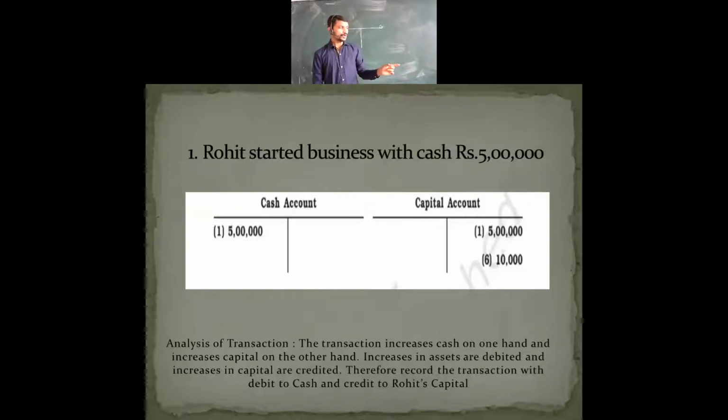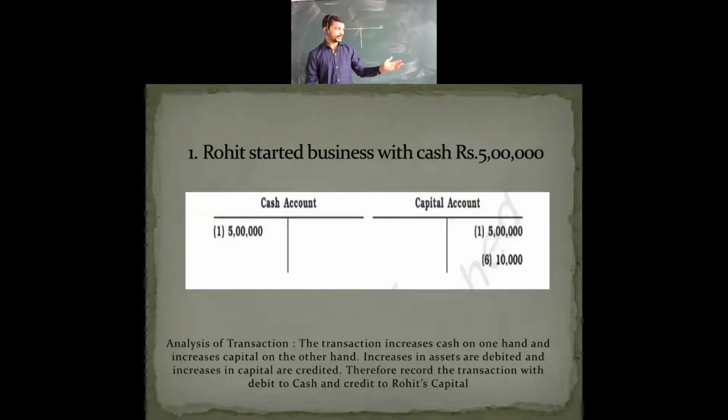Now the cash account is affected as well as the capital account. In the capital account, you get 5 lakh rupees. Let's see the analysis. The transaction increases cash on one hand and increases capital on the other hand.